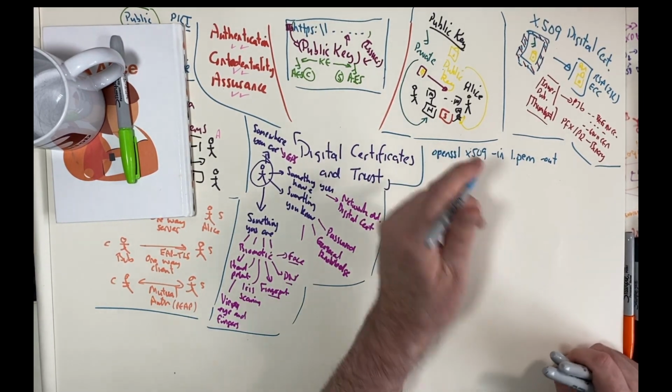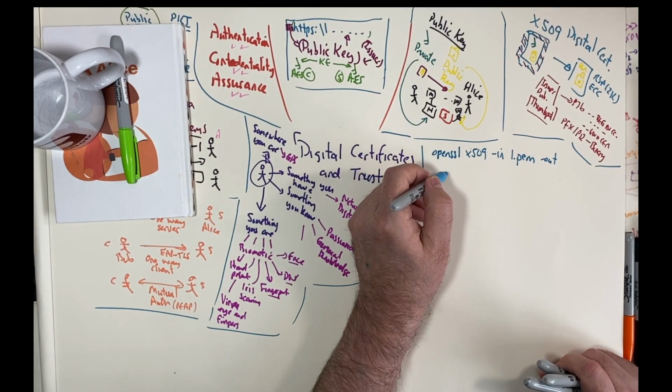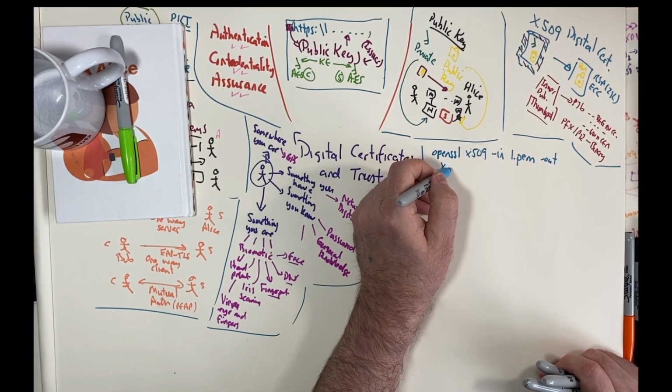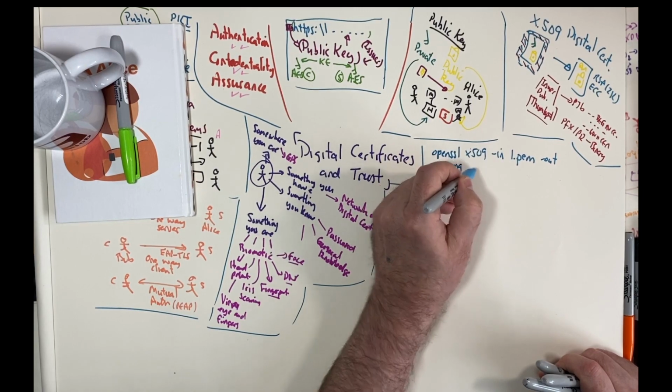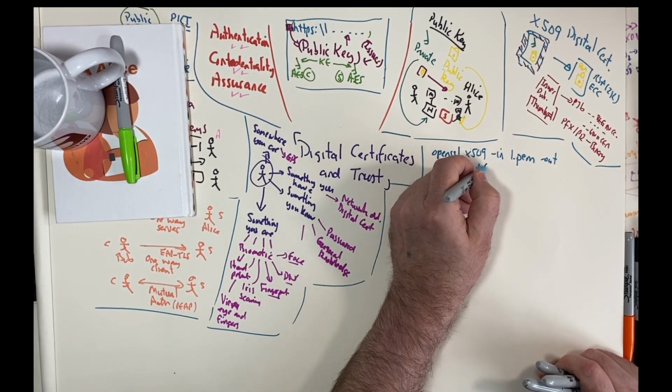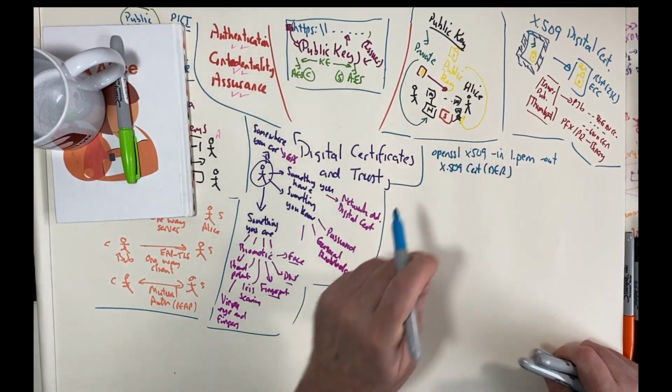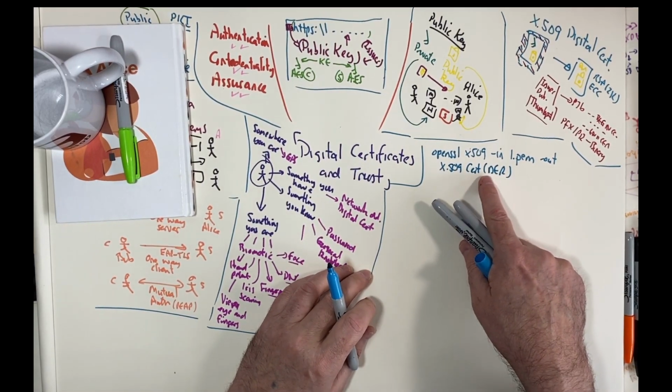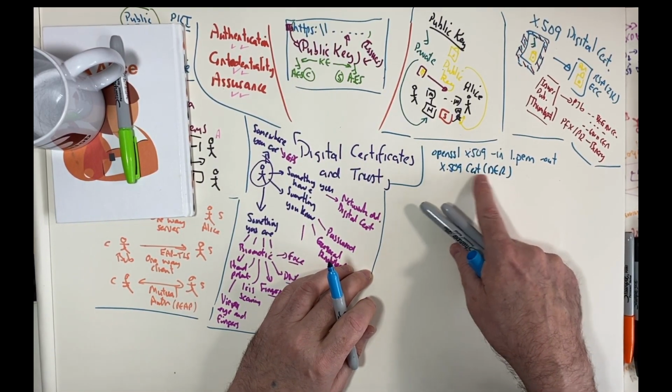So the standards that we have for this are the X509 certificate and a DER format. And a DER format is a binary representation of the certificate.